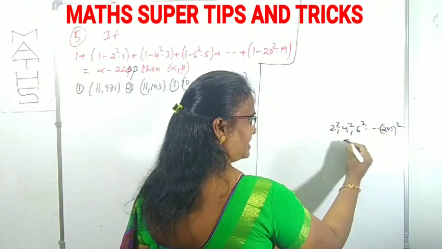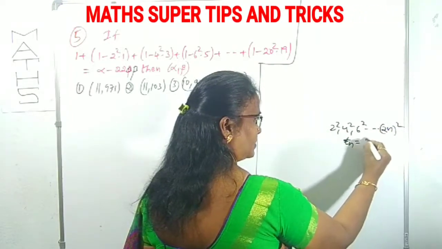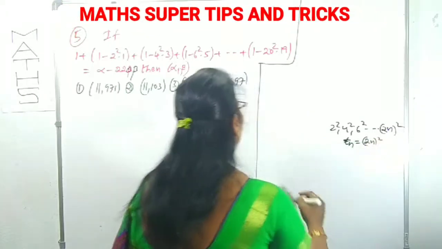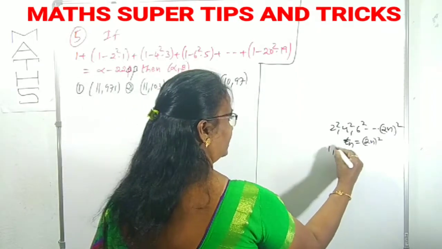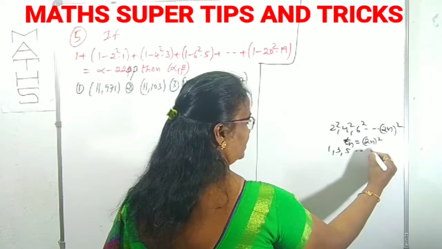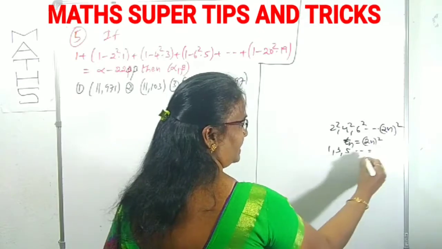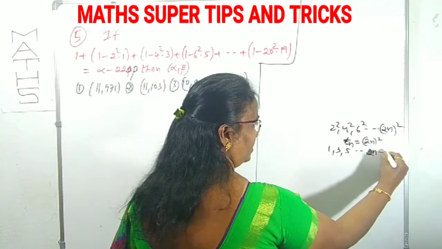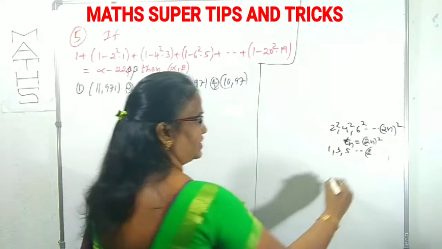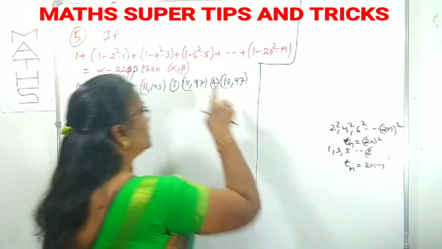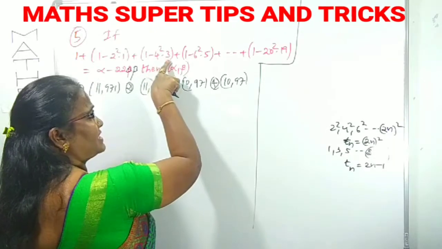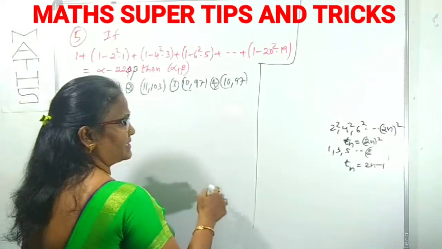What is the nth term of this? Tn is 2n square, right? Similarly, next 1, 3, 5, odd numbers. What is a general odd number? Starting with 1 up to n minus 1. So the nth term of these 1, 3, 5 is 2n minus 1. This is a product of the first one into the second one, and 1 minus is also there.